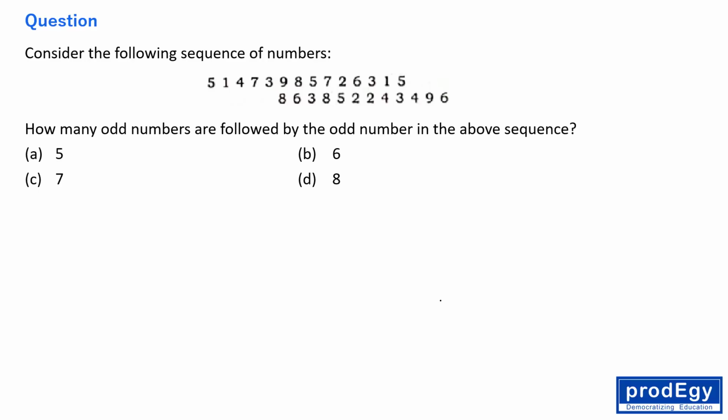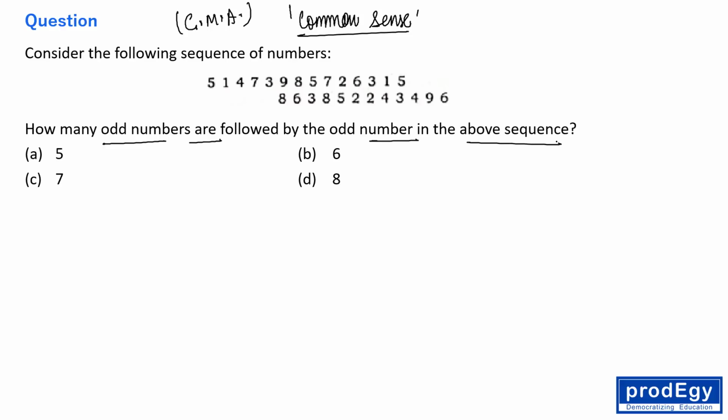Okay. Consider the following sequence of numbers. This question you can say belongs to GMA, general mental ability, or is based on very common sense also. If you don't want to categorize it under any category, then you can say this question belongs to common sense. The question says consider the following sequence of numbers. How many odd numbers are followed by an odd number in the above sequence? Let's start from here.